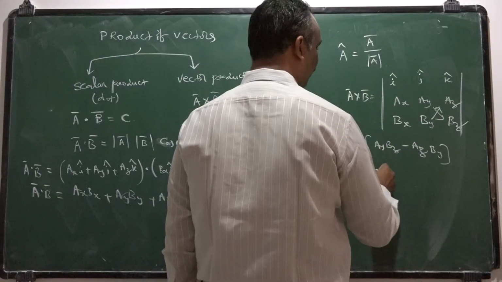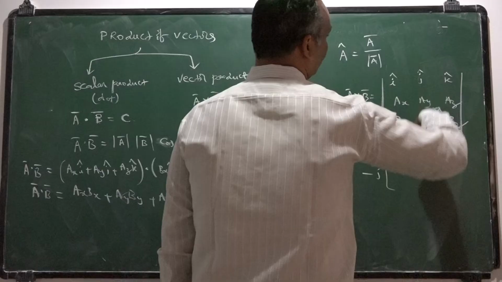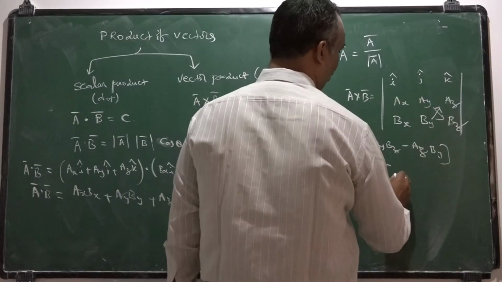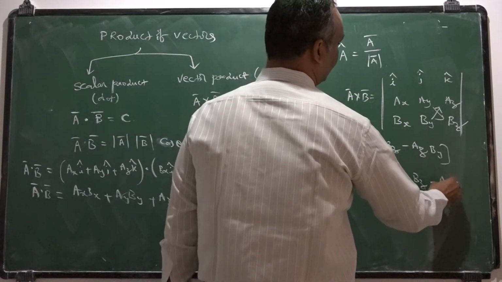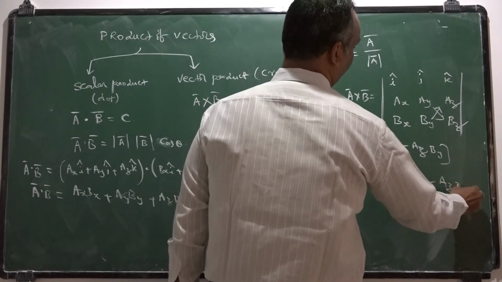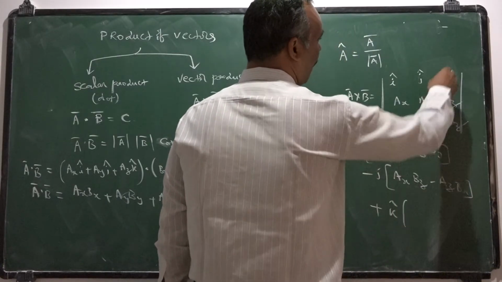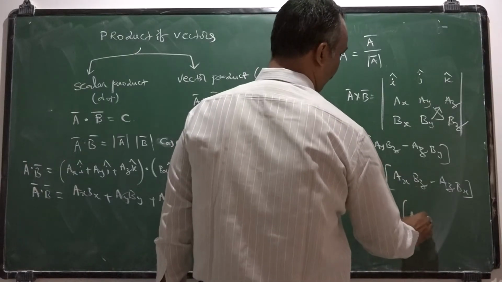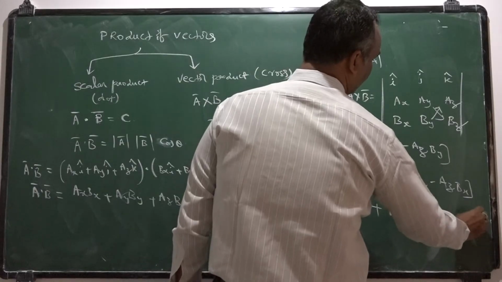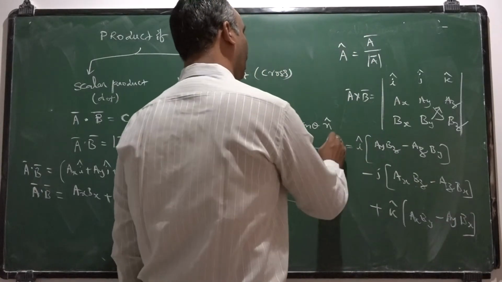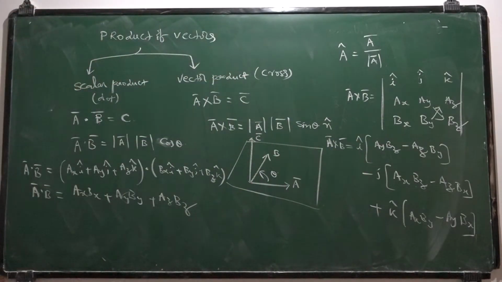Similarly, you should keep a minus for the second component, and by closing the first row and second column, you take the similar cross product, ax bz minus az bx. Similarly, for the third one, k cap, ax by minus ay bx. So this is the way of finding A bar cross B bar. This is the way of finding A bar dot B bar.